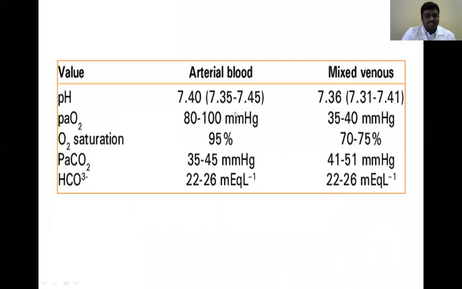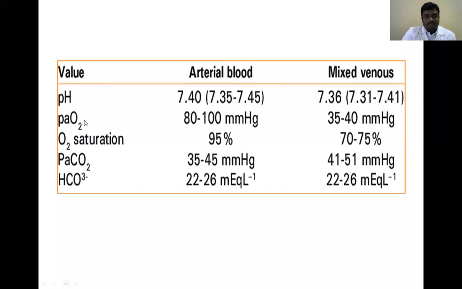These are the variations between arterial blood and mixed venous blood. Arterial blood pH mean is 7.40, with a range of 7.35 to 7.45. In venous blood, the mean pH is 7.36, with a range of 7.31 to 7.41.